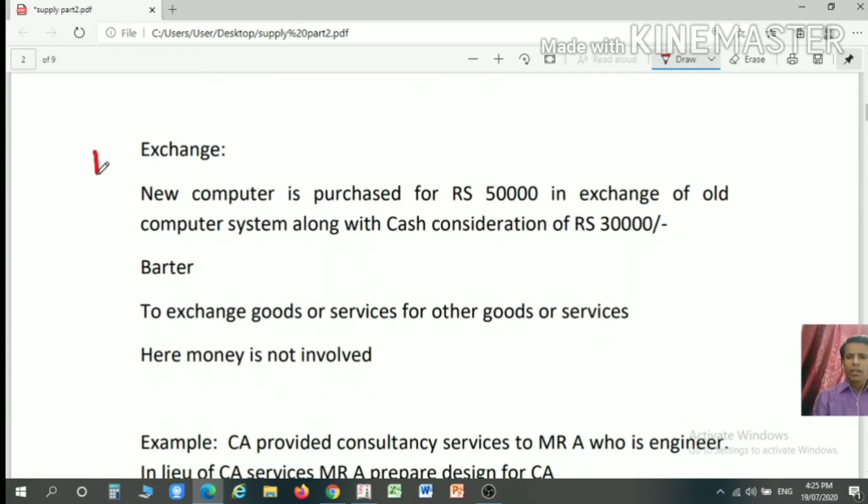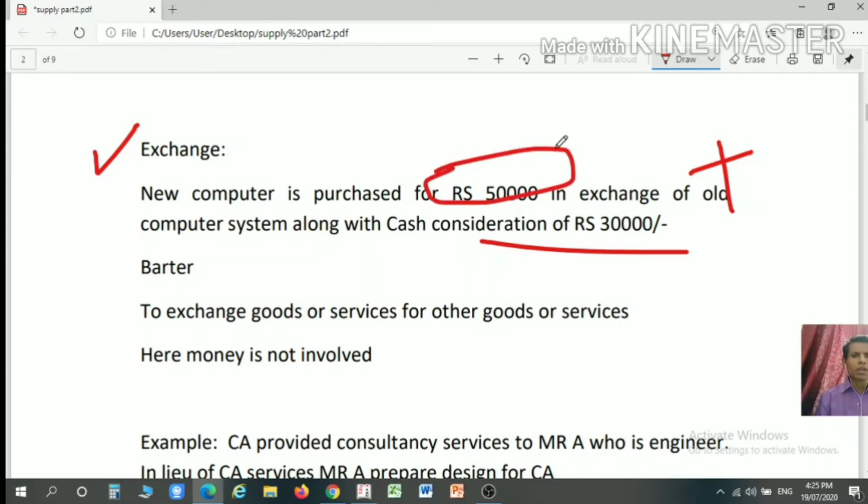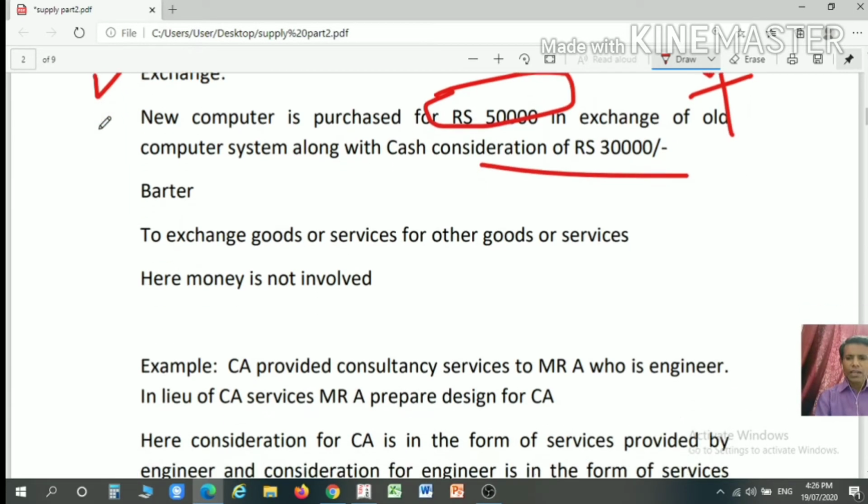Now another term is exchange. Suppose you are buying a new computer of rupees 50,000 in exchange for the old computer plus cash consideration of 30,000. Here you are paying only 30,000 plus you are giving your old computer system. So the cost of the new computer is 50,000, and 20,000 is considered as consideration in terms of the old computer system. Such a transaction of exchange is also covered in the term supply.